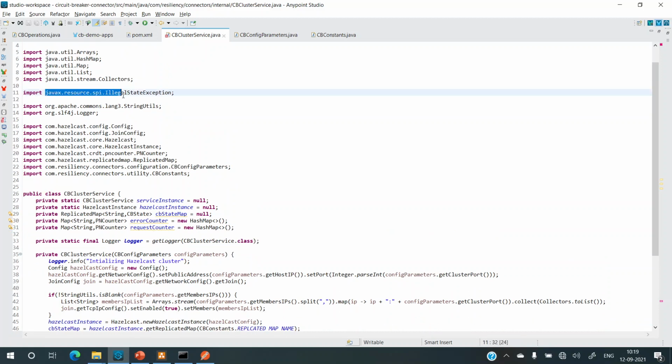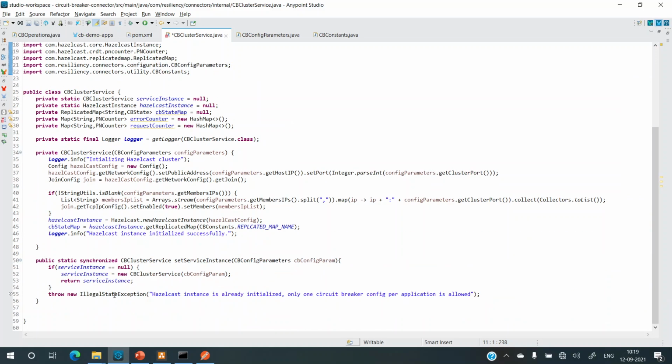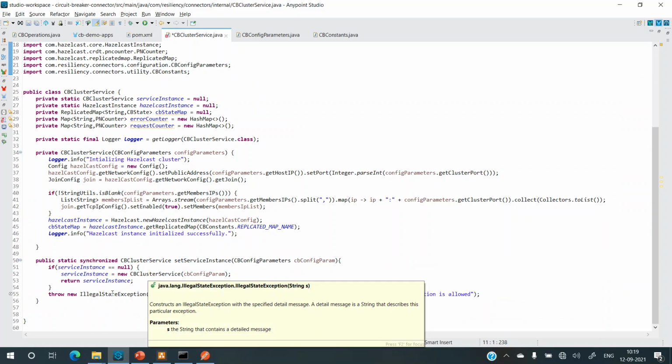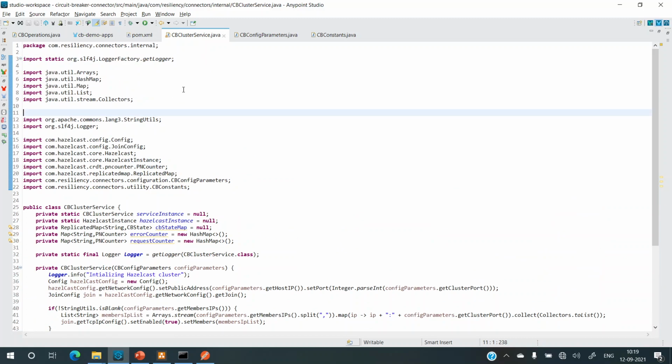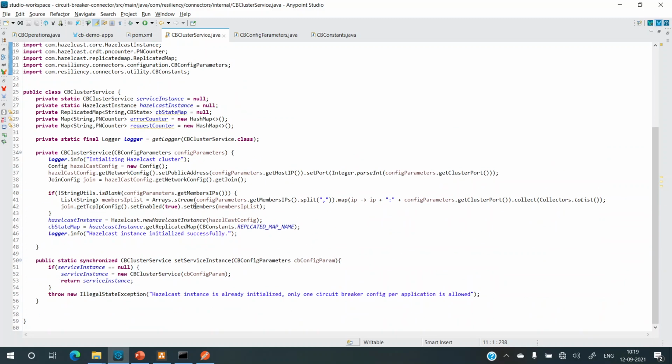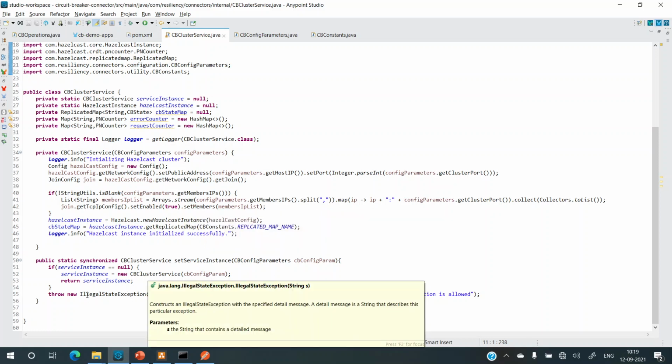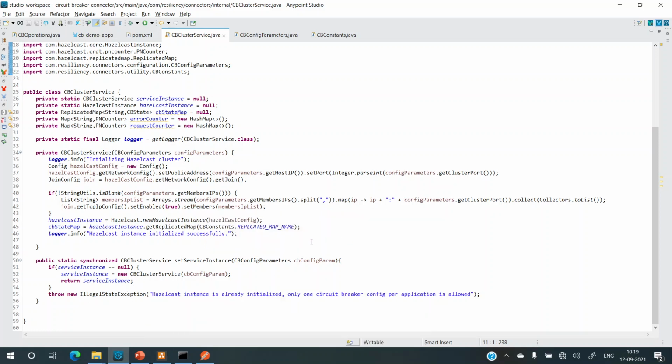So it's coming from javax.resource. This is not the one that is desired. We want it to be unchecked, and now it has taken the correct one. All right, so now the error is gone. It happened because we had the wrong import in place. It considered it a checked exception, and it was asking me to rethrow it. Now, since it is unchecked, I need not rethrow it or even handle it for that matter. So now we have a method using which we can initialize the circuit breaker instance.